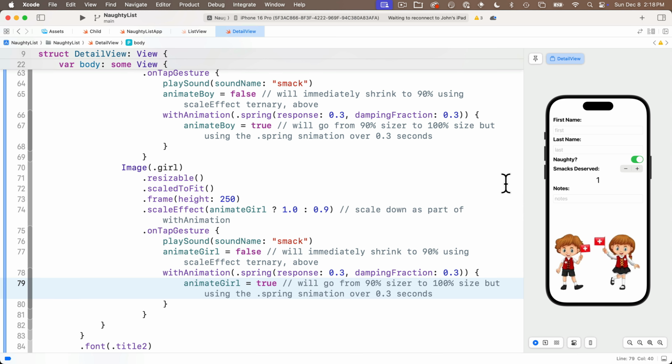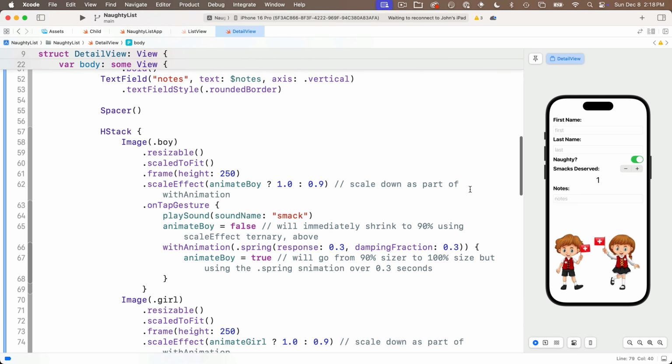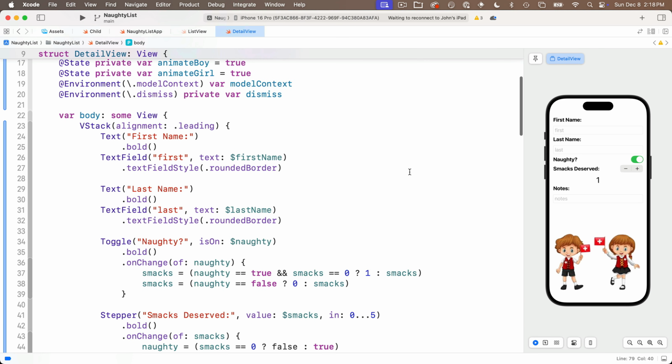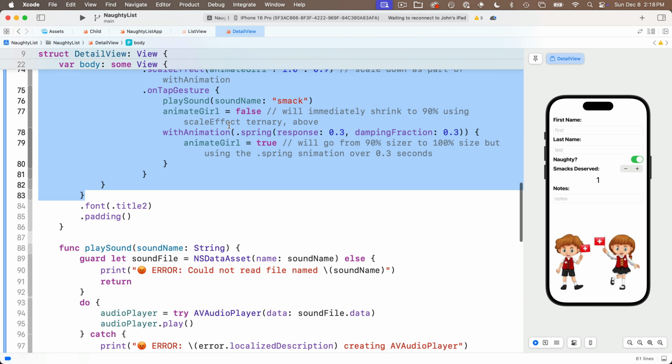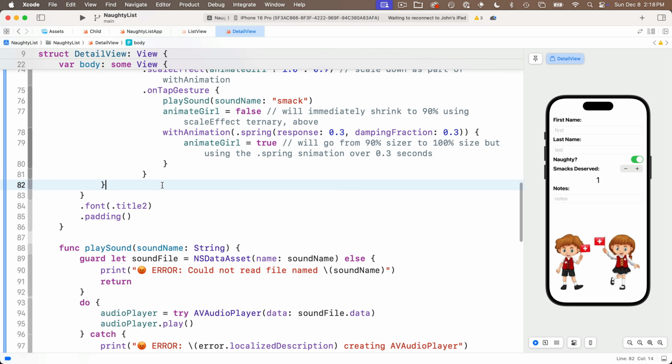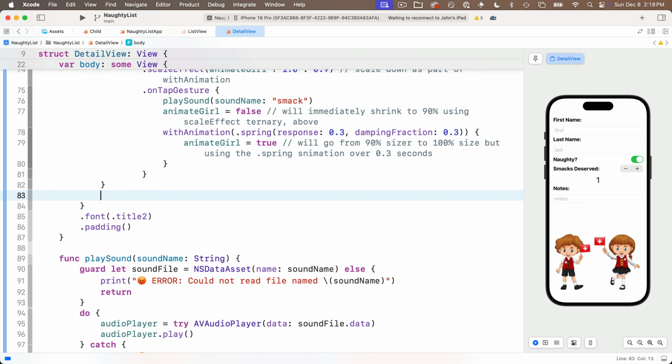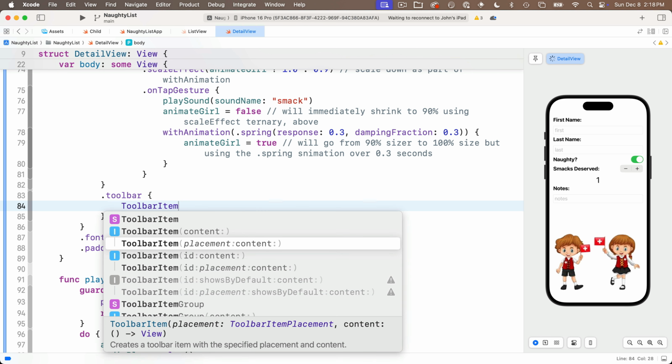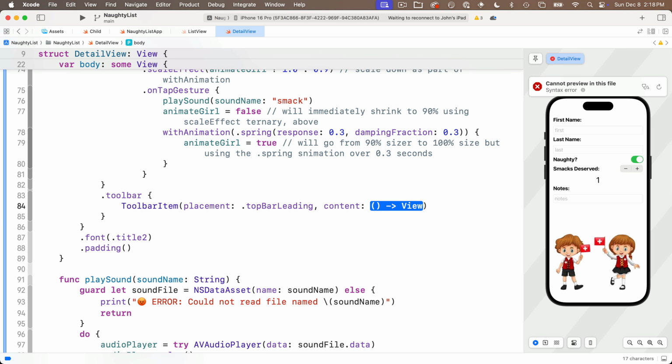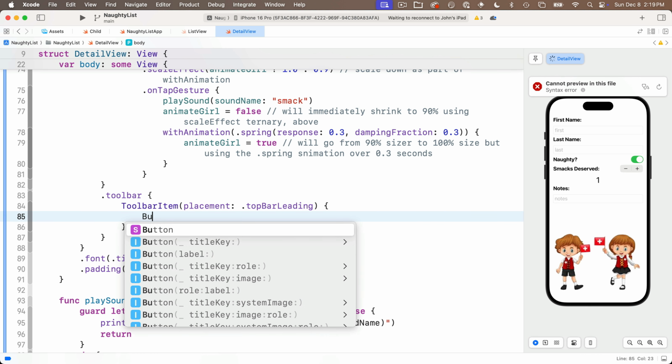Now I could put the toolbar anywhere because the navigation stack isn't on this view, it's from the previous view. Right here I'm putting it just inside the closing curly of the VStack, but it would have been totally fine to put outside of the VStack as well. Then I'll say .toolbar, open and close curlies with the toolbar item placement and content, placement top bar leading, and in the closure, we're going to select a button with a title key and action.